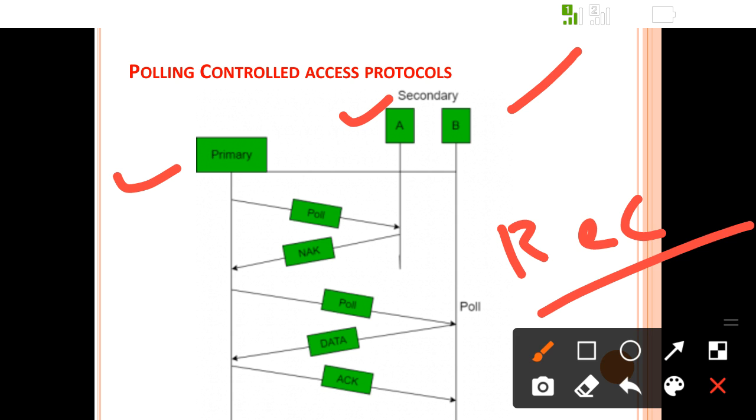After that, the primary station will send the poll to the next station, and if station B wants to transmit data, it sends the data to the primary, and then the primary sends an acknowledgement to B, so that the data is received by the primary. Then the primary will transfer the data to the respective other station. Here the poll is used for receiving the data.